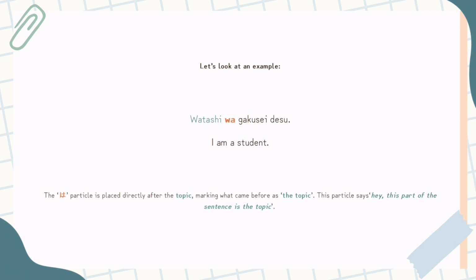We then have not only a sentence structure that's quite different to English, we have to think about what the topic is in a sentence. And that's not something you have to do with a lot of languages. You don't have to sit there and mark, hey, what I've just said is the topic. This thing here is a topic marker. It is used to mark a topic of a sentence.